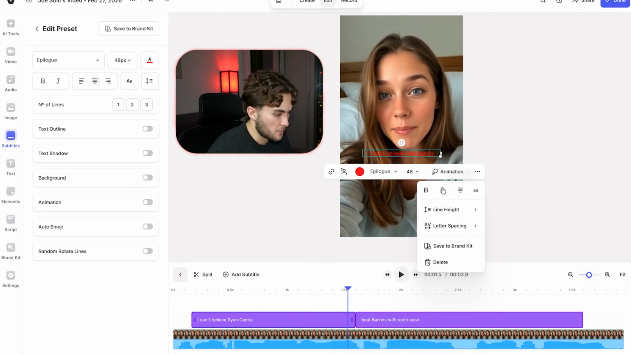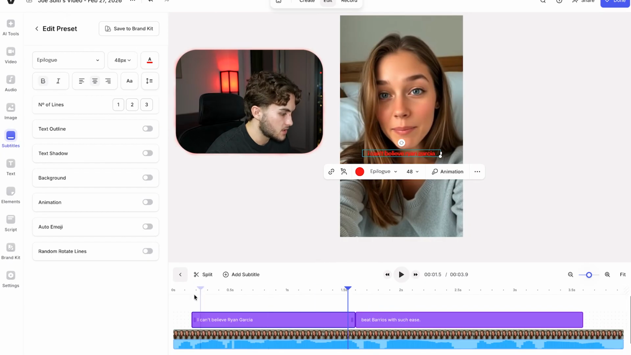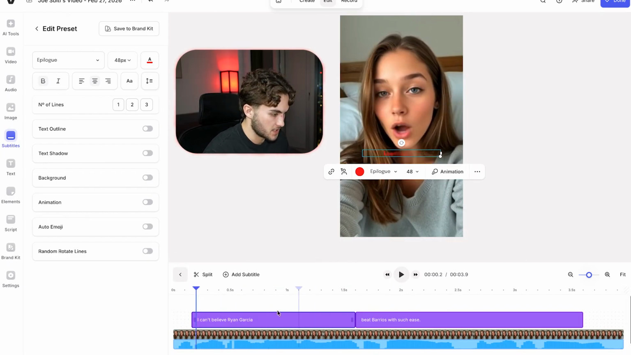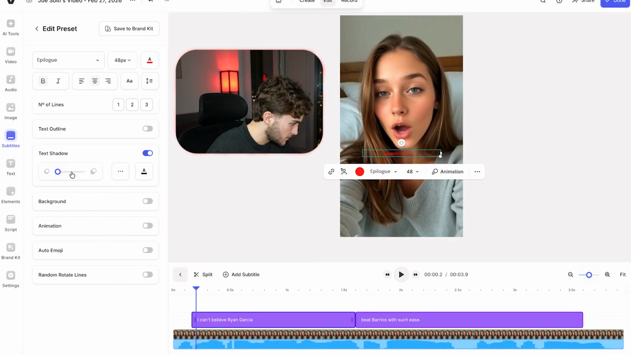And we can also play around with other things, such as maybe we want to make it bold, for example, as well as animations. Obviously this caption style already has animations in it, so I'm not going to pick any of that. But yeah, this right now looks pretty good. I might add a bit of a shadow to it to make it, because of the color, look a bit better.